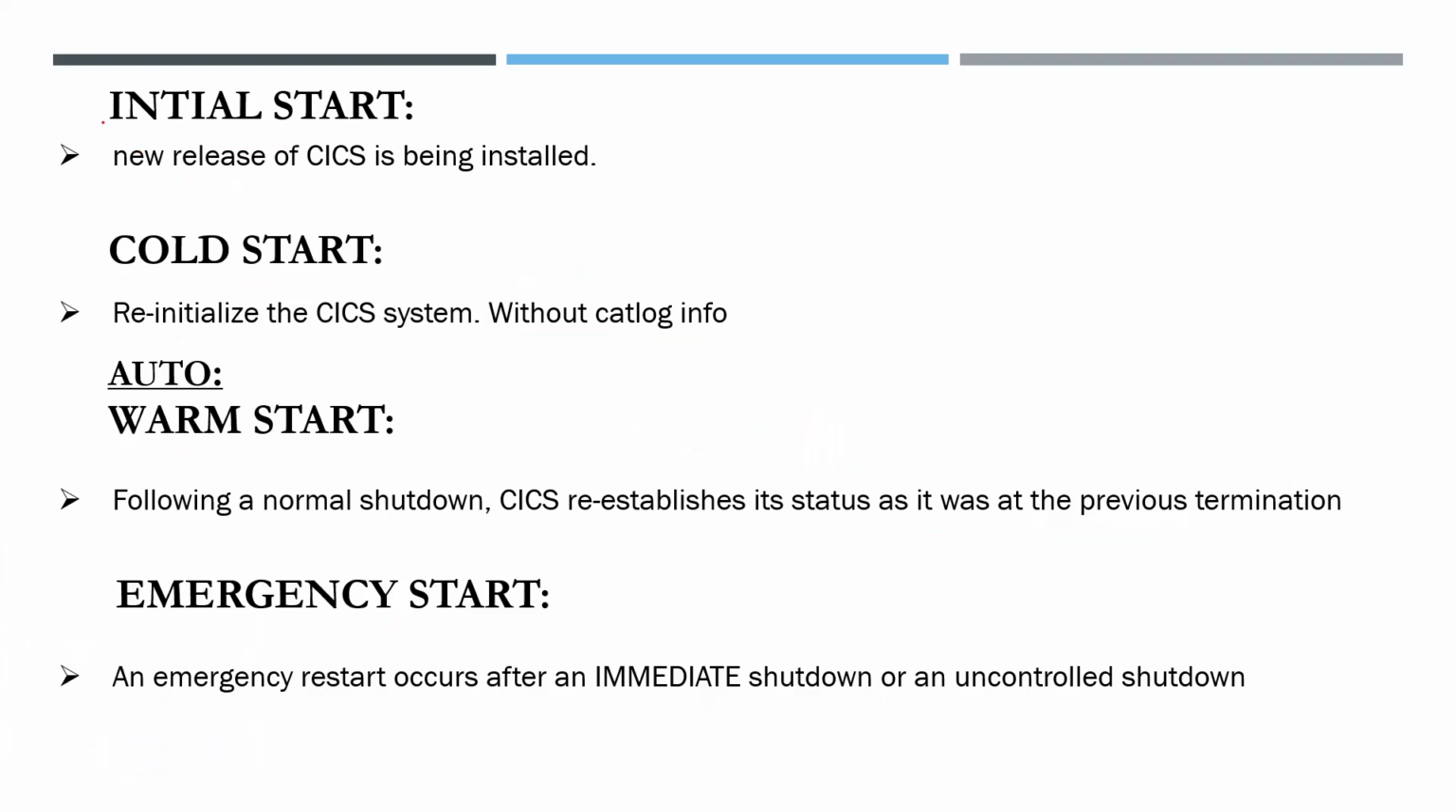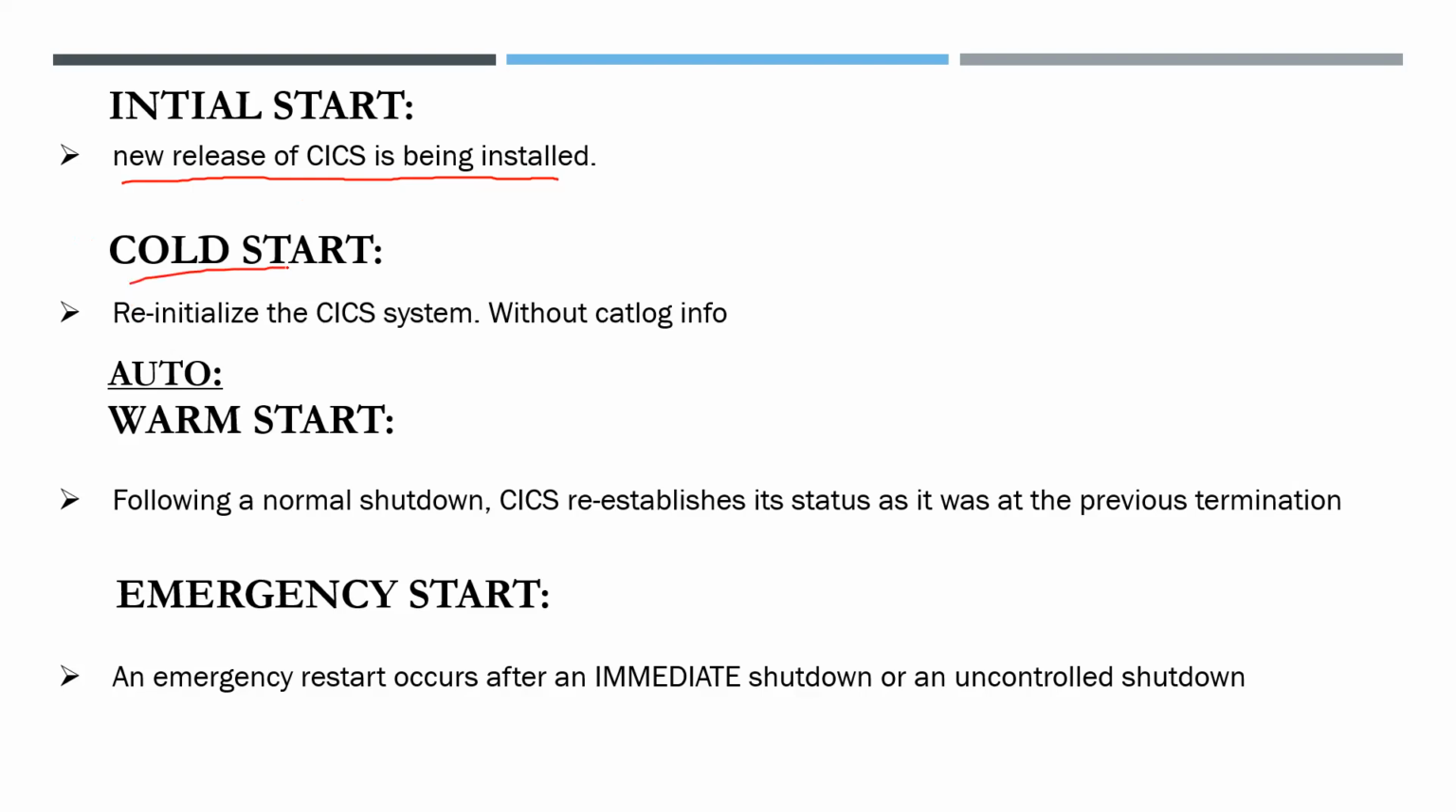Okay, I will explain again. Initial start: we do initial start for CICS being installed for the first time, or when an update of CICS is installed. It is like bringing up CICS for the first time. We are performing from the beginning. There is no catalog information, no backup, nothing.